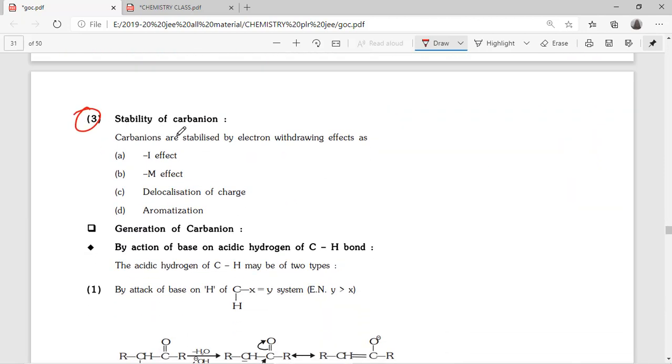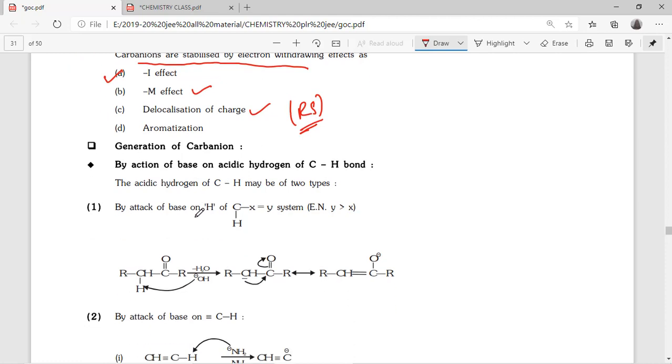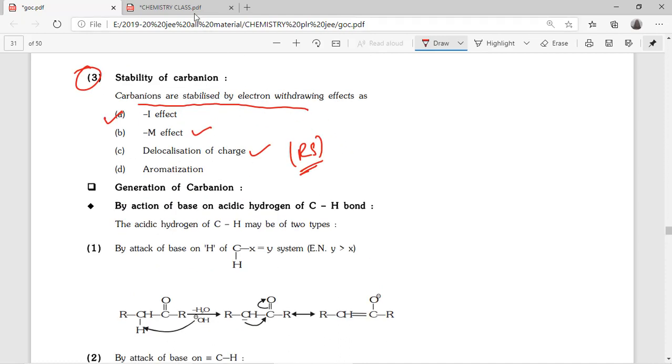Now the stability of carbanion. For the stability of a carbanion, there are 3 major factors: minus inductive effect, minus mesomeric effect, and delocalization of charge. Aromatization is common in carbocation and carbanion. Delocalization means nothing but resonance again. Next, we will check the minus I effect, examples, generation. Okay, now we will see some examples.